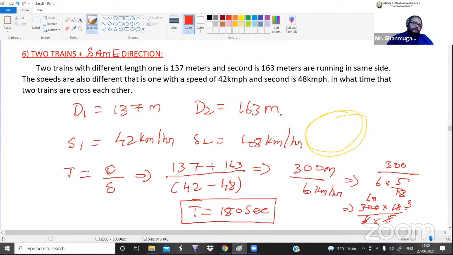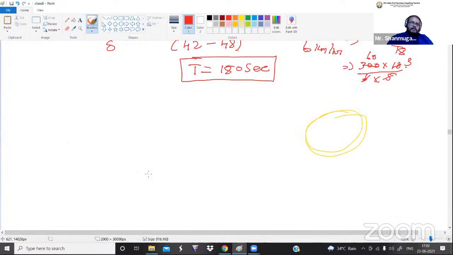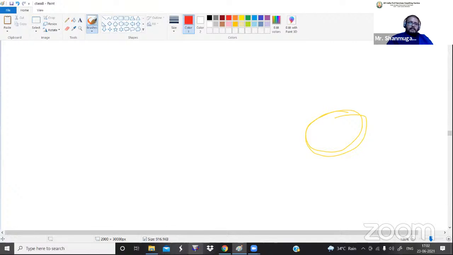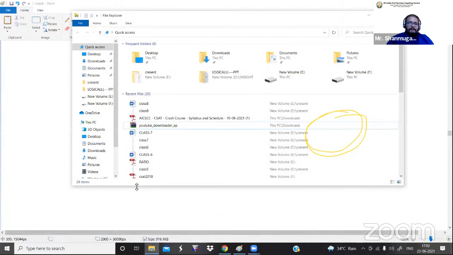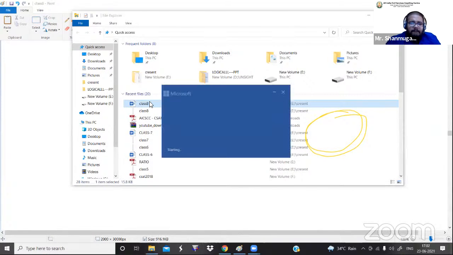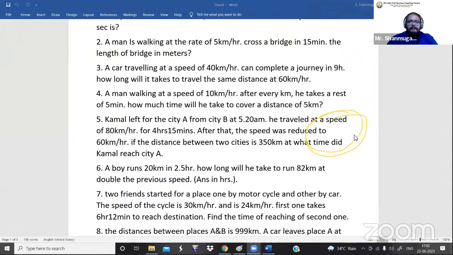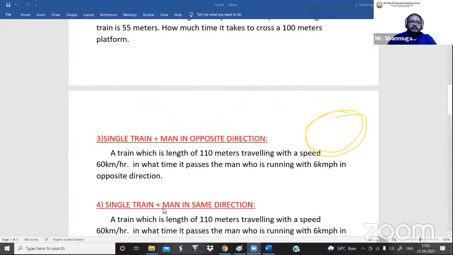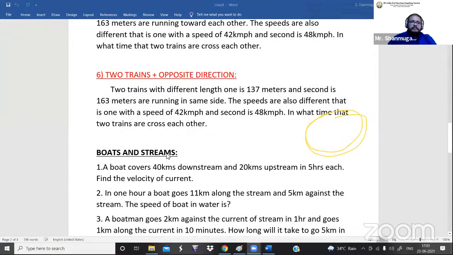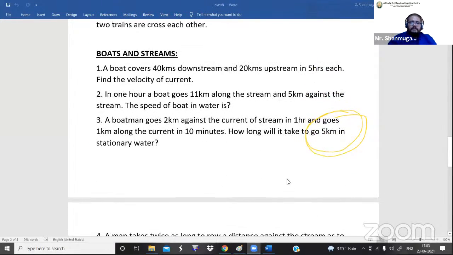Okay. Fine. So that's all about the concept of trains. Have you understood or what? Shall I move to the last topic, that is boats and streams? Okay, fine.